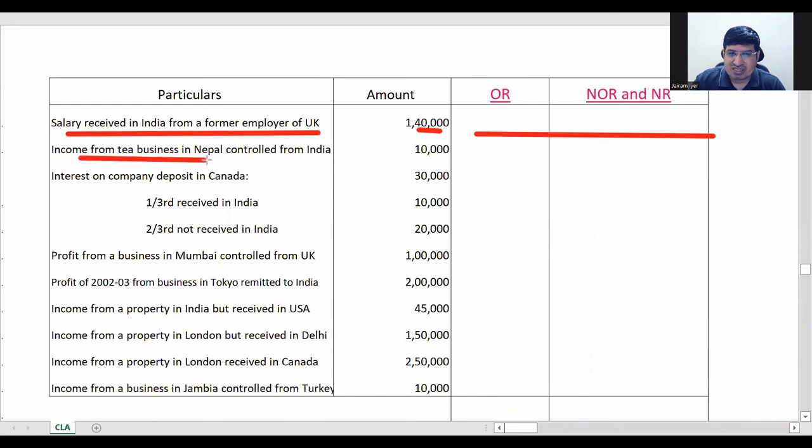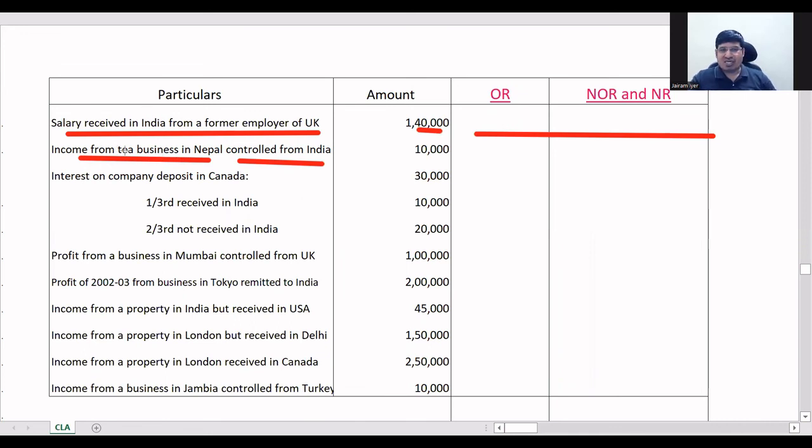Income from tea businesses in Nepal, controlled from India. Now, business is controlled from India. Income is from business in Nepal. So they have not told you specifically where it is received. If not told, then always assume that wherever the business is there, they would have received it there if they have not told. If they have told you, then you can treat it as told.